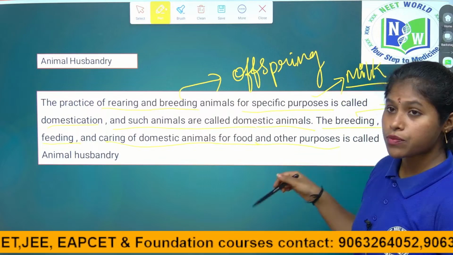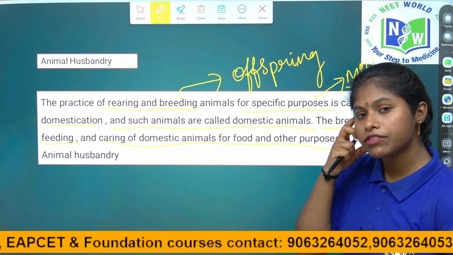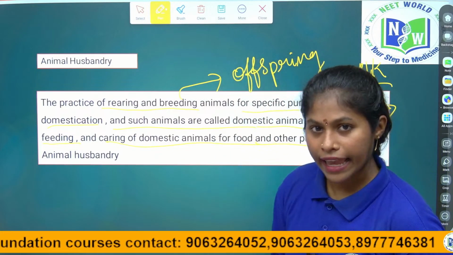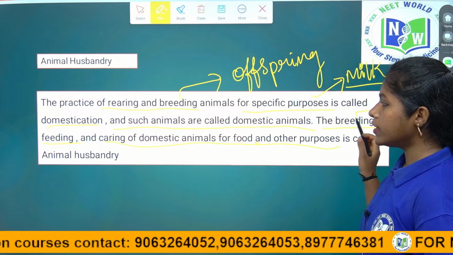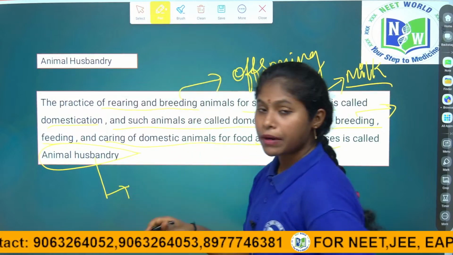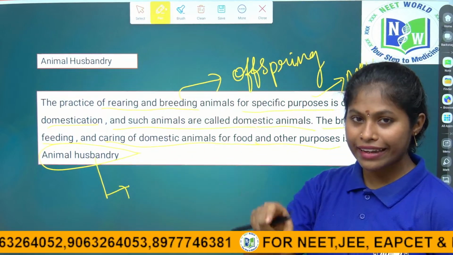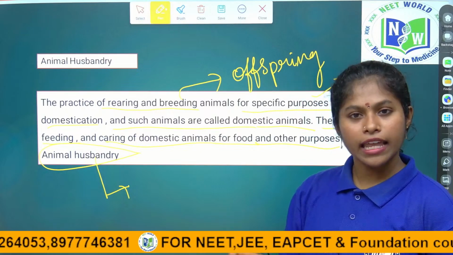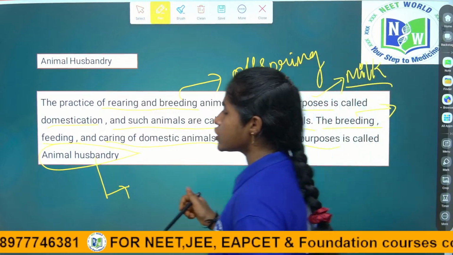We get milk, meat, and essential food materials like egg. This, children, is called animal husbandry. It is a part of agriculture. It is a branch of agriculture that deals with the rearing and management of domesticated animals. We call it animal husbandry. This is the definition, children.